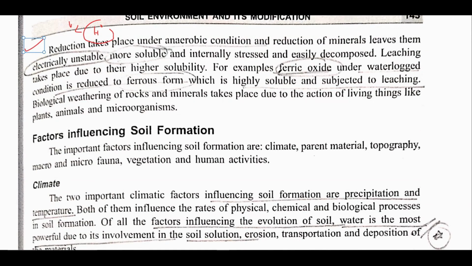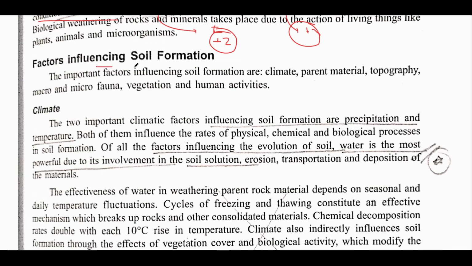For example, ferric oxide under waterlogged conditions is reduced to form the ferrous form. Ferrous is Fe2+, and ferric oxide is plus 3, while ferrous is in the plus 2 form. Now, the various factors that influence the soil formation process.